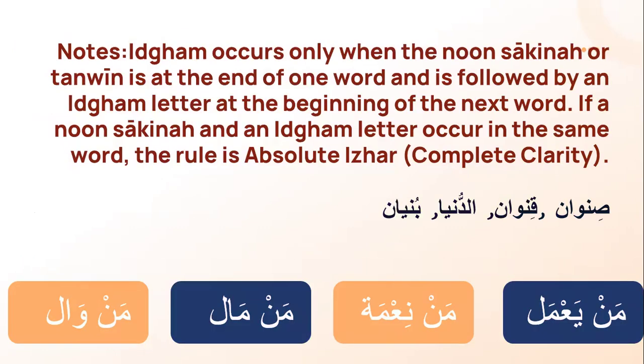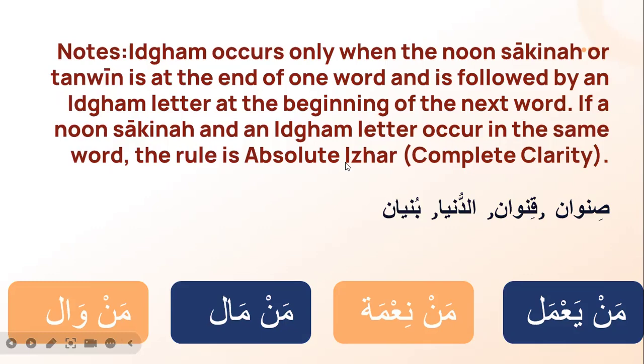Okay, here exist notes before we see the examples. The note says Idgham occurs only when the noon sakina or tanween is at the end of one word and is followed by an Idgham letter at the beginning of the next word.